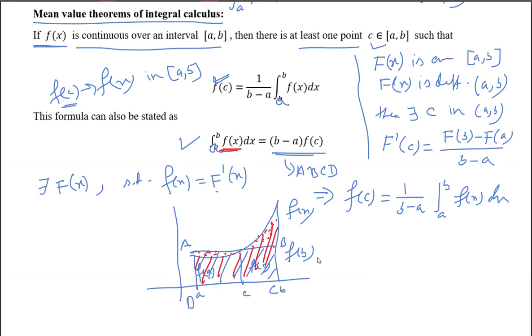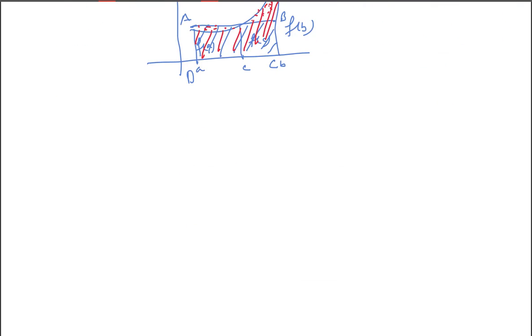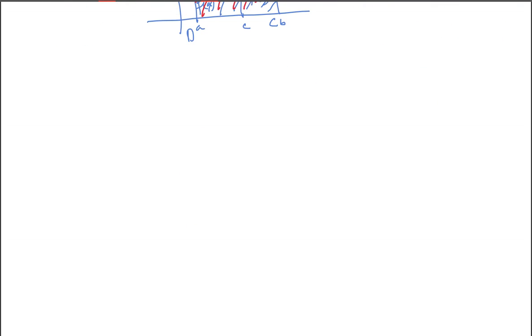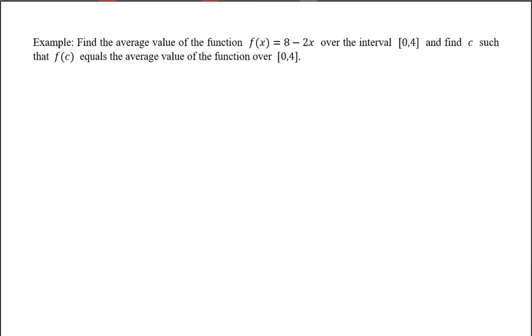Okay, so problems from here will be like this. Suppose I ask you to find the average value of the function f of x is equal to 8 minus 2x over the interval 0 to 4, and find some c such that f of c is the average value. What do we want to do?